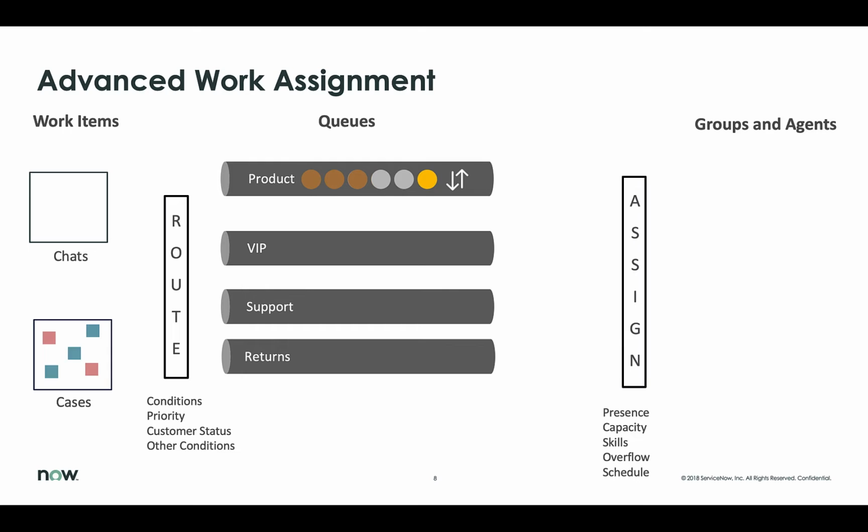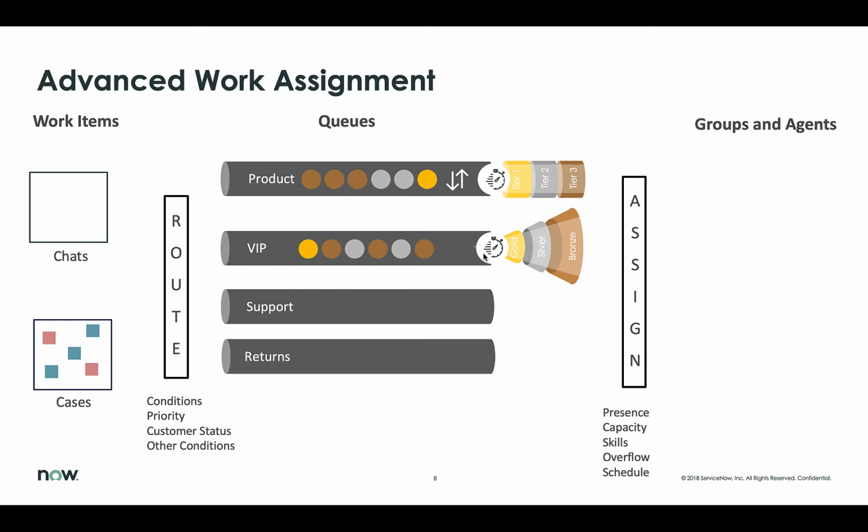In addition to that, you can now specify how you will determine which agents are eligible to handle that piece of work. So you might set up routing in such a way that you offer it first to gold agents, and then to silver agents, and then to bronze agents. This is very similar to what we call hunt groups in the call center world. Another way that you could set up the queuing is you might say, hey, I'm going to make it like an ice cream cone. So what I'm going to do is I'm going to offer the work to gold agents first, then I'm going to offer it to gold plus silver, and then gold plus silver plus bronze.